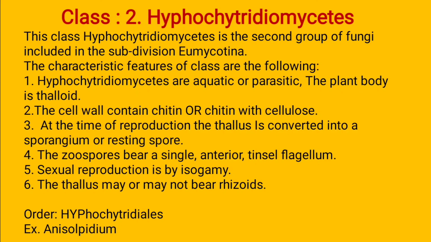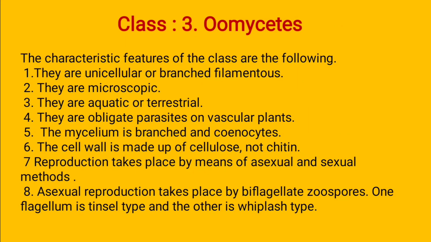The sexual reproduction is isogamous. It means both gametes, male and female, are the same in morphological and physiological structure. The thallus may or may not bear rhizoids, the same as in Chytridiomycetes; only some advanced species have rhizoids present. The Hypochytridiomycetes have only one order, the Hypochytridiales. The example is Alexopoulos.